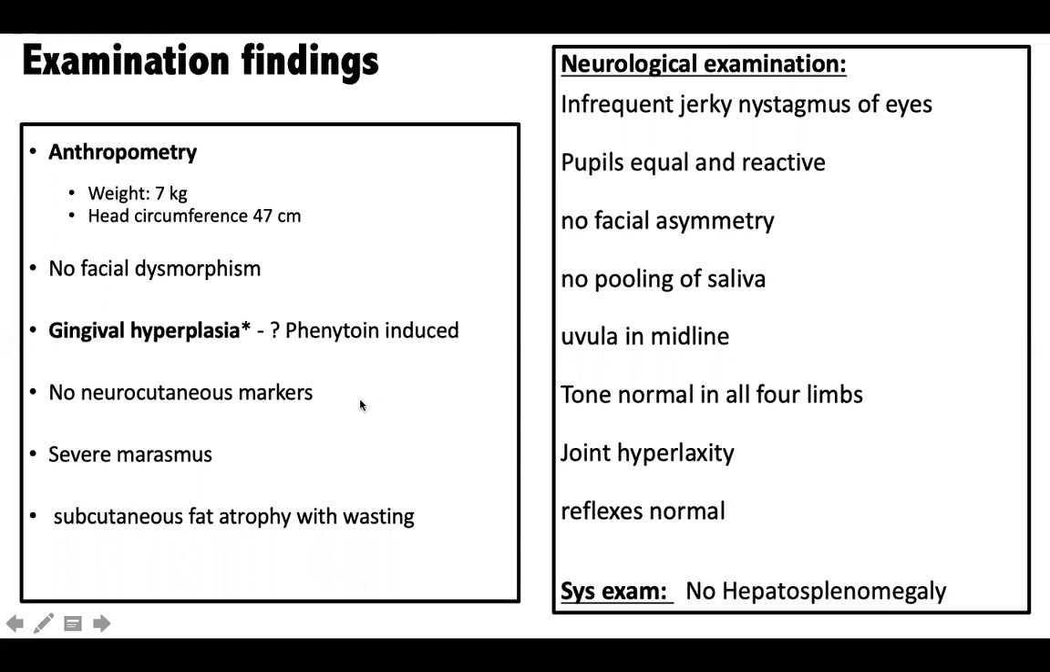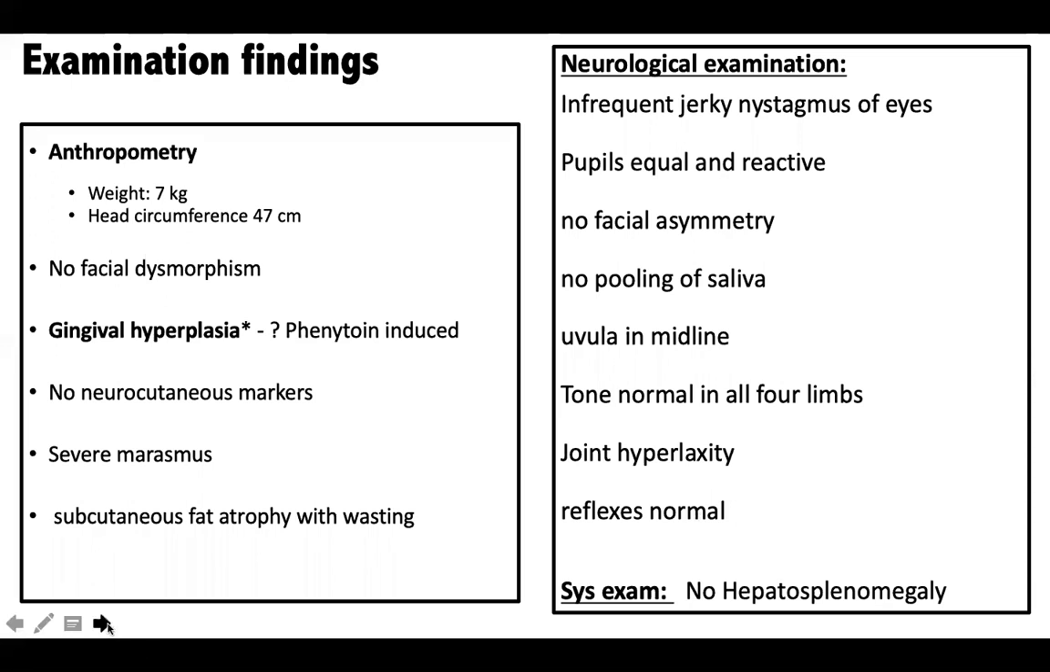There were no neurocutaneous markers. Okay, so he had severe marasmus. He had significant wasting and atrophy, just like a marasmus kid. On examination, he had some brief jerky nystagmus of the eyes. Tone was normal. He had joint laxity. So nothing was much significant for me to suggest a neurological deficit or any specific syndrome in my mind. With this, I admitted the child and wanted to go for a video EEG, but luckily I could witness one event myself.